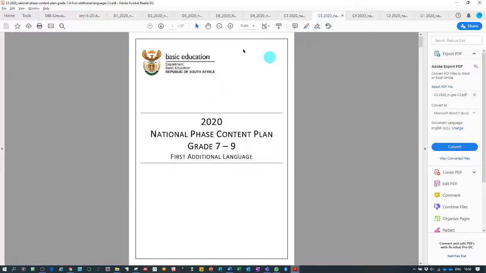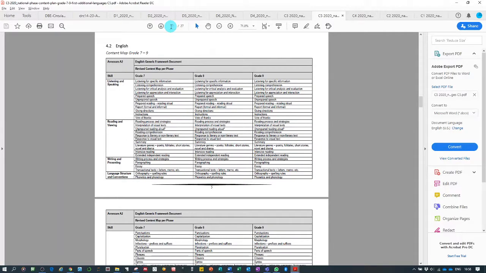Of course, for first additional languages, in our case we've got English as a first additional language, and if we jump to there, it will give us a content map for that as well.